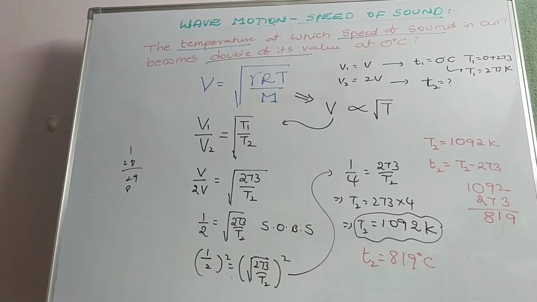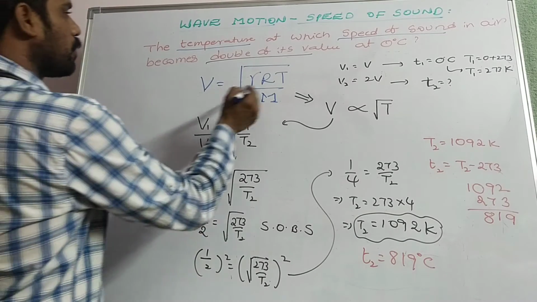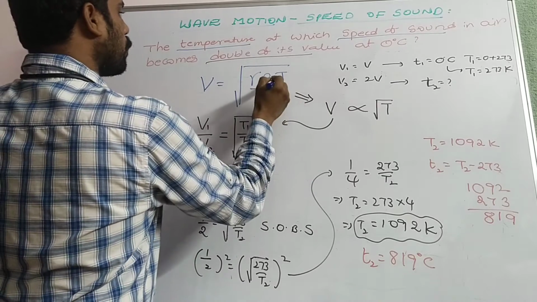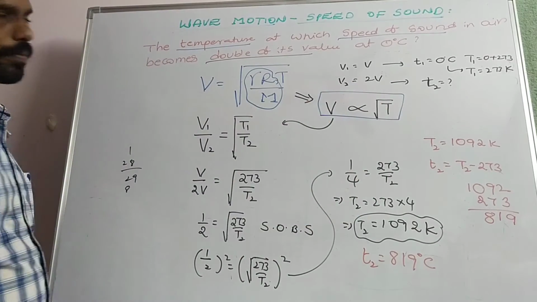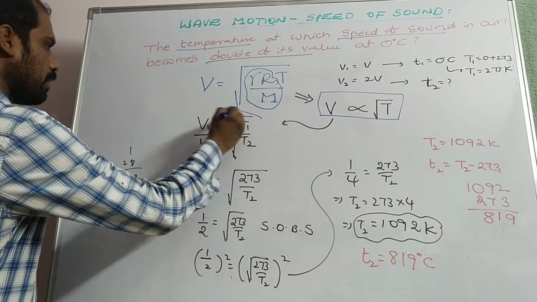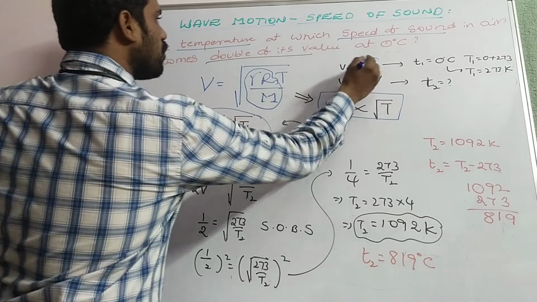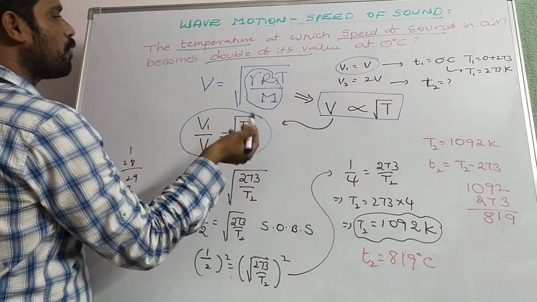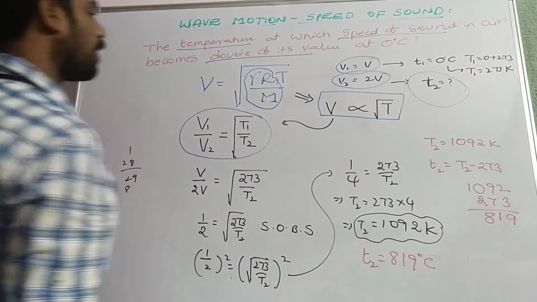So see here, V is equal to root of gamma R T by M is the expression. Let us consider the same gas, where only the temperature and speed change, so gamma R by M is constant. So V is directly proportional to root T, and hence V1 by V2 is equal to root of T1 by T2. Given V1 is equal to V, the initial velocity at 0 degrees Celsius. To double the speed, what will be the temperature? So V2 is equal to 2V, and we have to find T2.